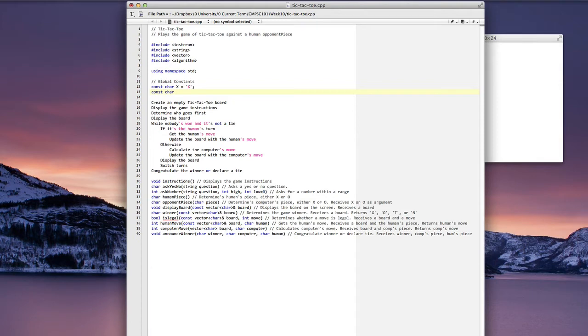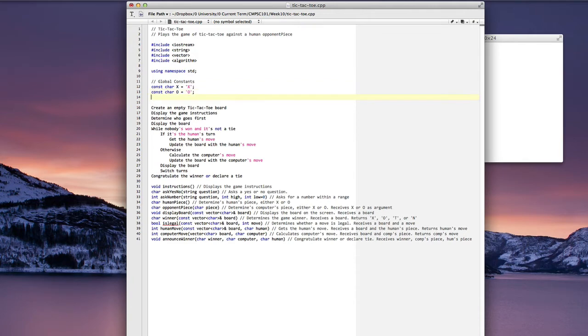I'm going to do the same thing for O. And set that equal to O. I'll also do that for my empty space. So once again, I don't have to type this out. It's already predefined.